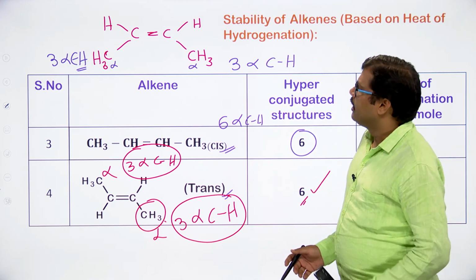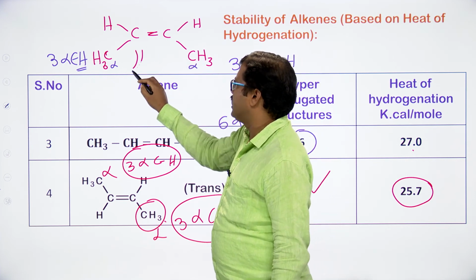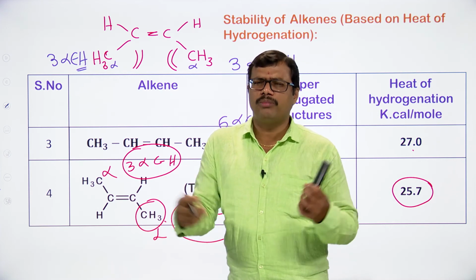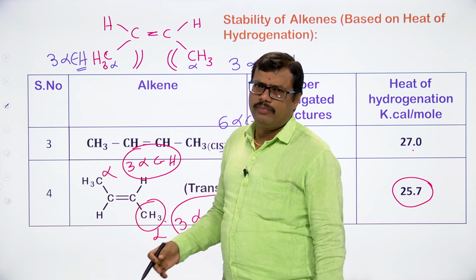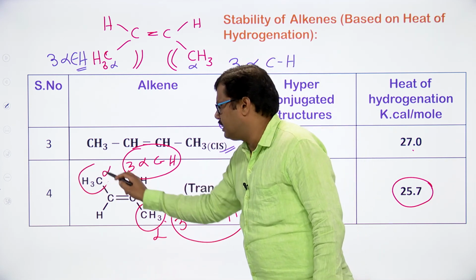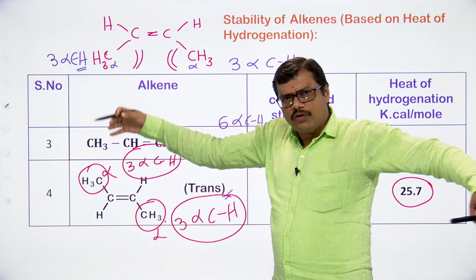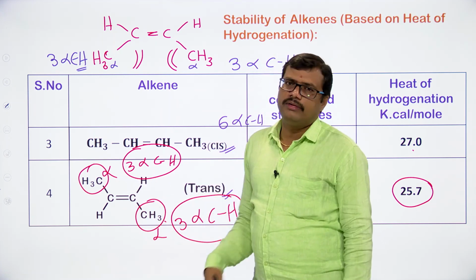Why is it so? In the case of the cis isomer, the two CH3 groups are on the same side, and thereby we can expect little steric crowding. Some crowd is going to be created at this particular area, and thereby the stability will decrease. But in the case of trans, one CH3 and the other CH3 are away from one another, so steric crowding is less and stability will be more.